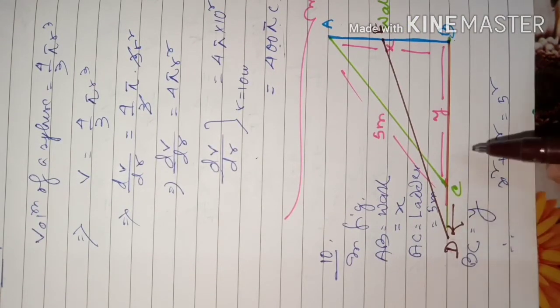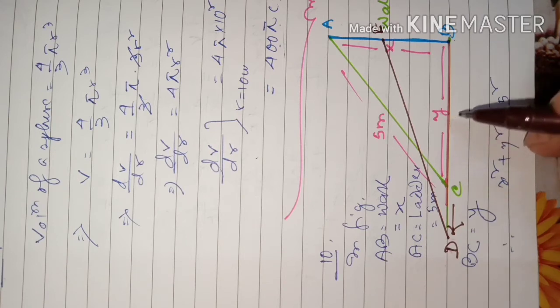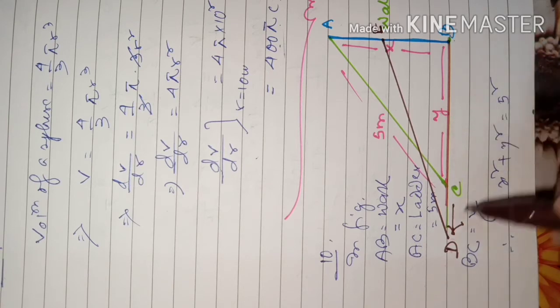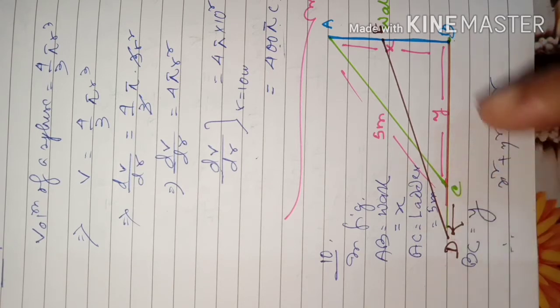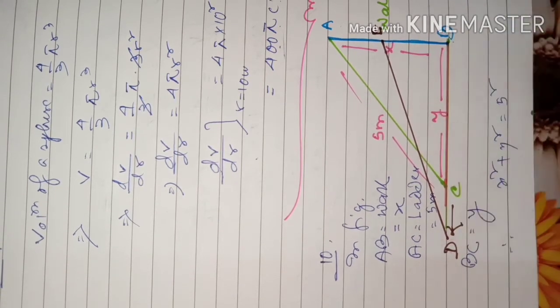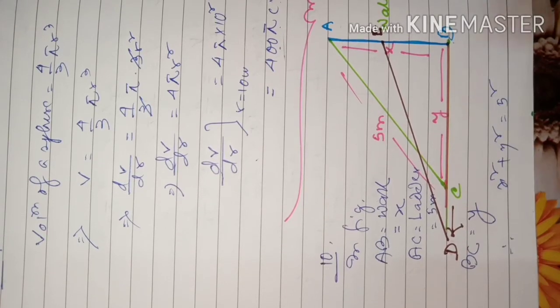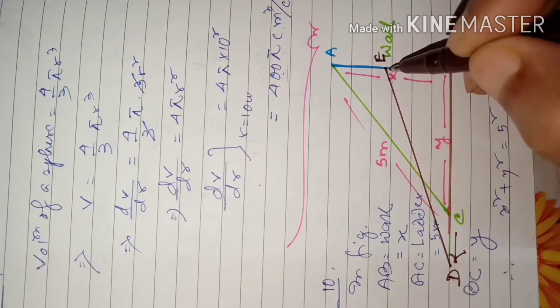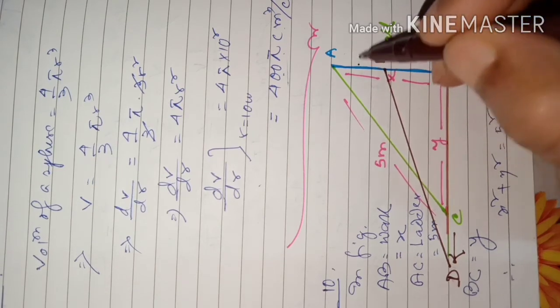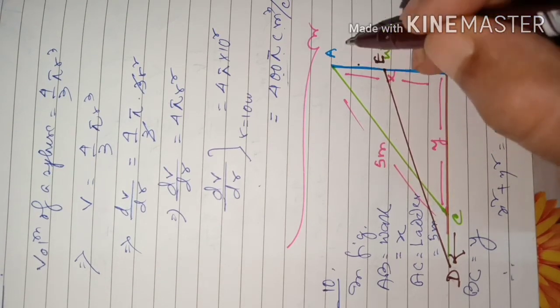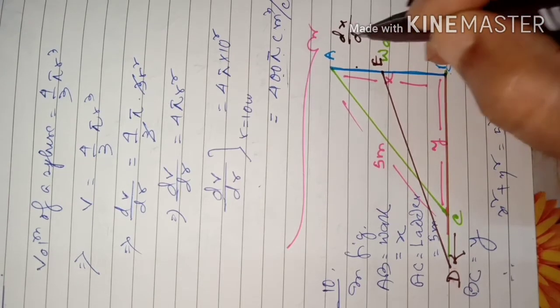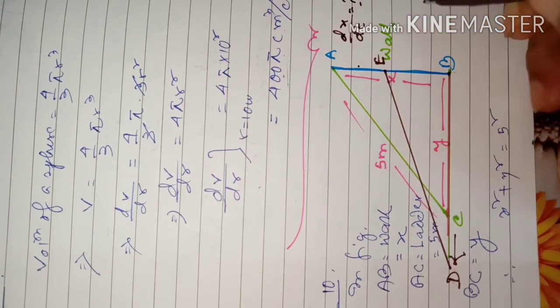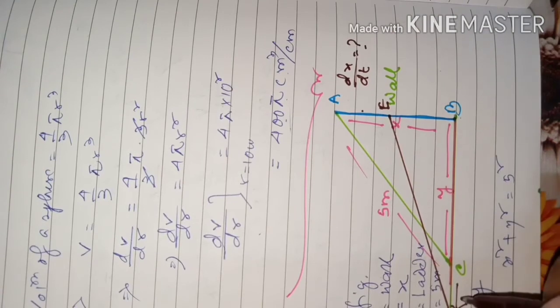That means which we have considered y, the rate of increase of y with respect to time is 2 centimeter per second. Means dy by dt is equal to 2 centimeter per second. And now the question is here, at what rate is this wall's height decreasing? That means you need to find out dx by dt. Dx by dt you are asked here, and dy by dt is given to you.